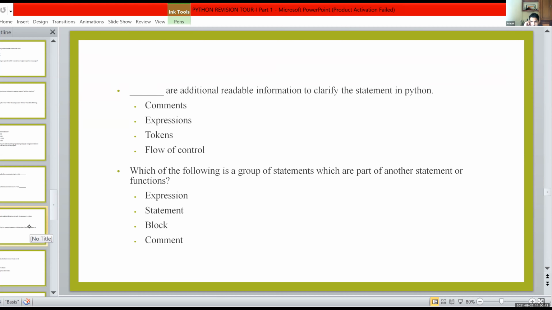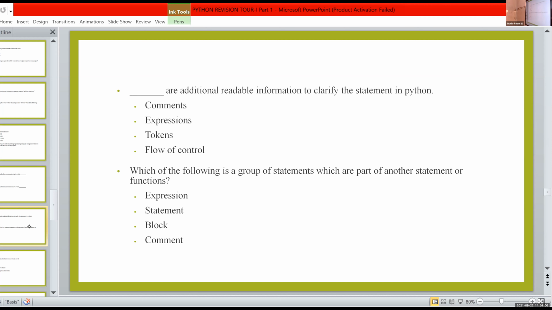What is actually flow of control? Flow of control means execution control. After the first statement, which statement is executed next? That is flow of control. That is not a readable information.